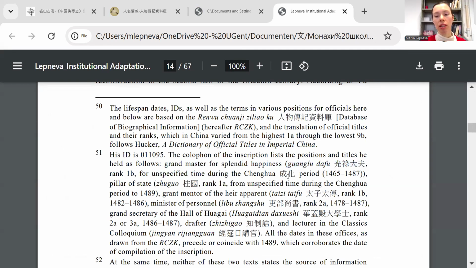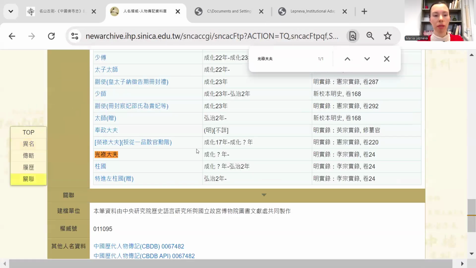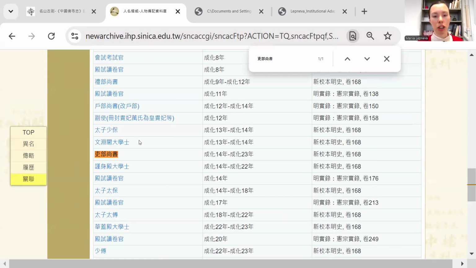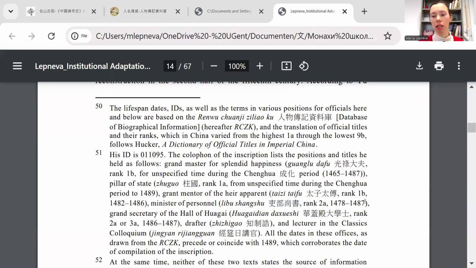And also I add the time when he served in various capacities. And it also comes from this database. So for Guanglu Dafu, we don't have specific days. We only have the reign period, Chenghua. So in my paper, I just indicated unspecified time during the Chenghua period. And these are the dates of the whole Chenghua period. But for some other positions, actually there are dates in the database, like this one, Libu Shangshu. It has this Chenghua 14 to Chenghua 23, and I converted these dates with the online converter, and I got this span in this position.